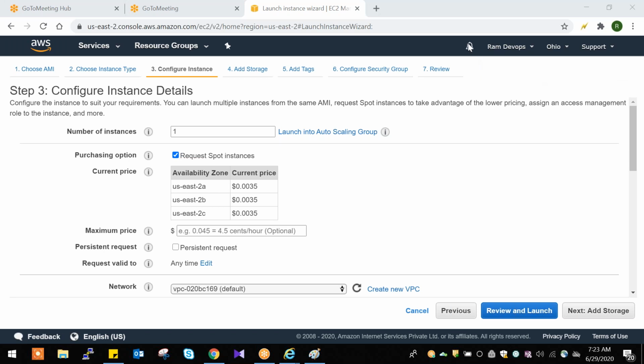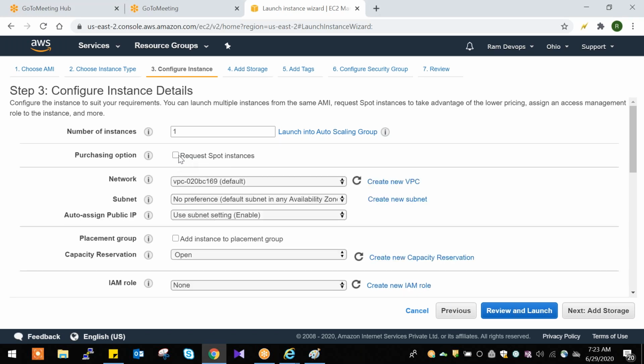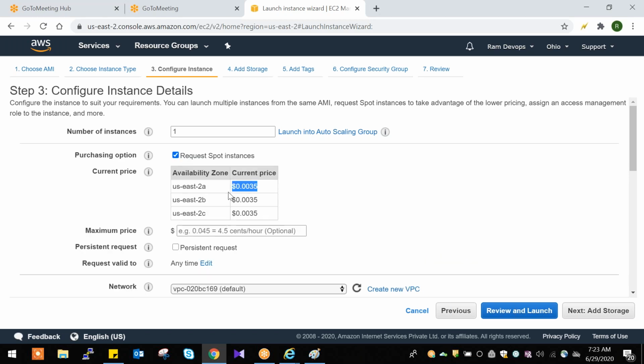Currently there is no utilization, that is why they are giving free offers, free servers. Once utilization is high, then they will charge more. So this purchasing option is about pricing. Currently we are not using it in real time, so we don't require this. Once the utilization is high, then we use this option. They will show you pricing here, and based on that, we need to create servers.